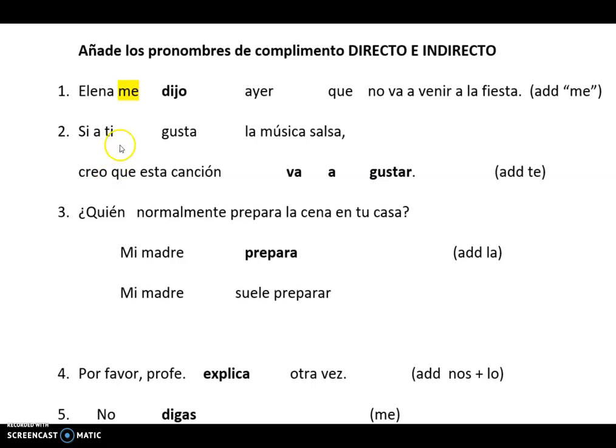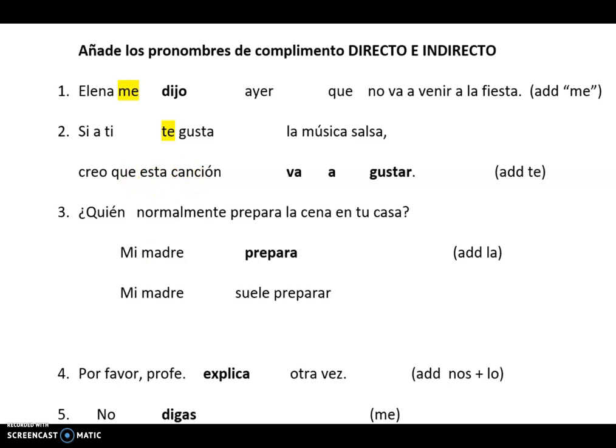Okay, how about number 2? If you like salsa music, I think this song is going to please you. We're going to add 2 te's, but let's start with the first line first. Where would I put the te? I know you know this one. Si a ti te gusta la música salsa, creo que esta canción. The a ti is optional here. Now we're going to add another te.